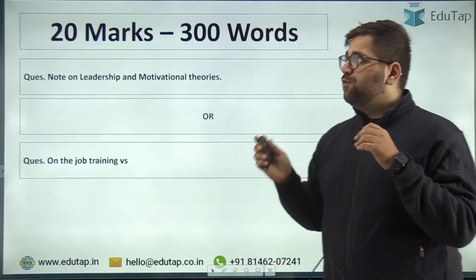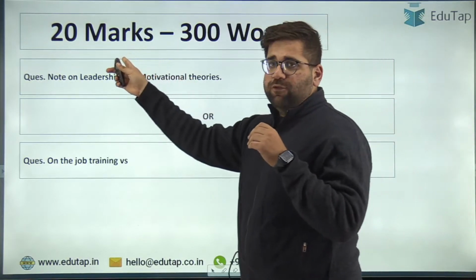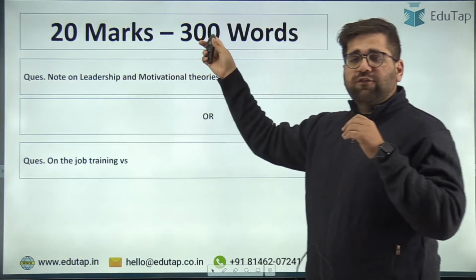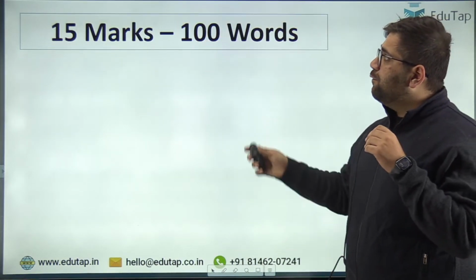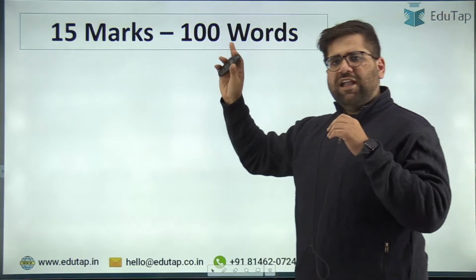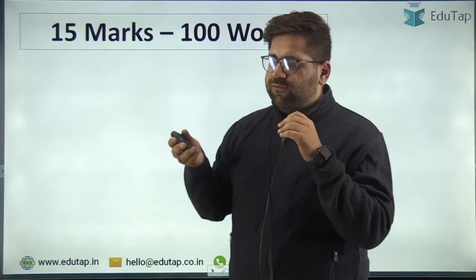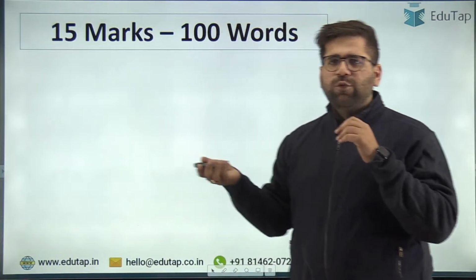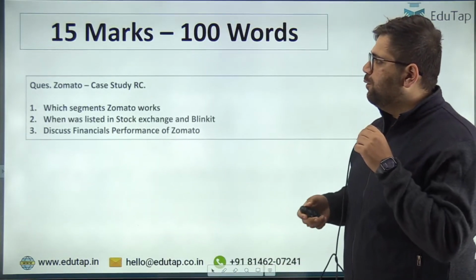Now let's move to the second type. The first type was the 20 marker of 300 words. The second type of question was 15 markers, in which the word limit was 100 words. Again, quite surprising from IRDAI. Different questions, but I think you have to clear these, then only will you move ahead.